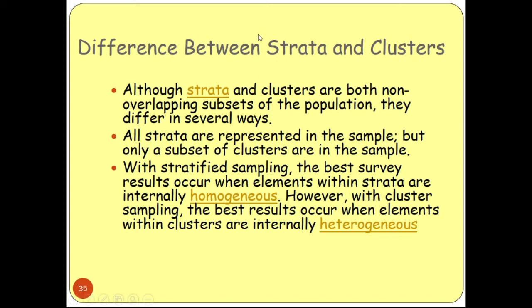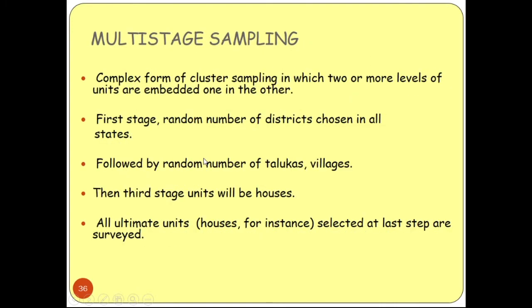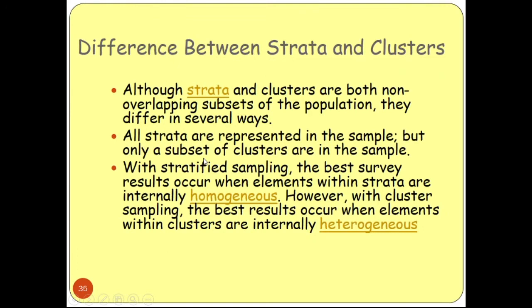So the strata and the clusters both are non-overlapping subsets. Okay, so with stratified sampling, the best survey results occur when the elements within strata are internally homogeneous. That means we are getting the same type of data. Okay, so that is the best survey result, when the data's quality and categories are the same.